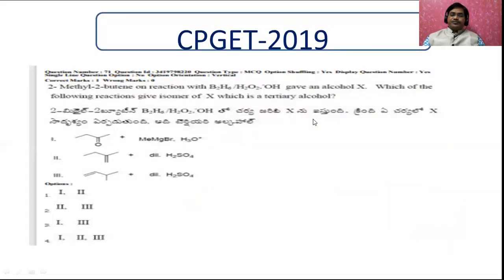Now, 2-methyl 1,2-butene on reaction with diborane and hydrogen peroxide gave an alcohol X. Which of the following reactions gives an isomer of X, which is a tertiary alcohol? What is the question you have to understand first of all. When this is treated with diborane and hydrogen peroxide, it follows anti-Markovnikov addition. You will get a compound X, okay?